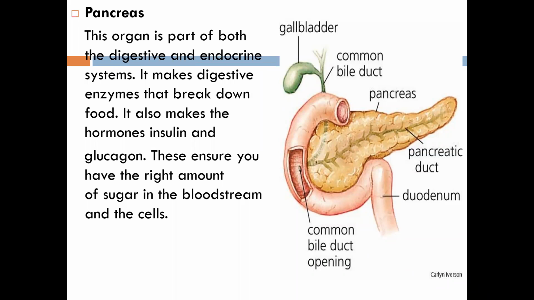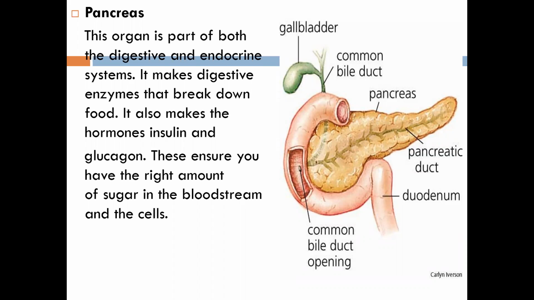What does this pancreas do? It mainly makes the digestive enzymes. I think your Vanilla ma'am already explained about this. It makes these digestive enzymes, and what does that enzyme do? It breaks down whatever food we take into smaller pieces so that proper digestion can occur.